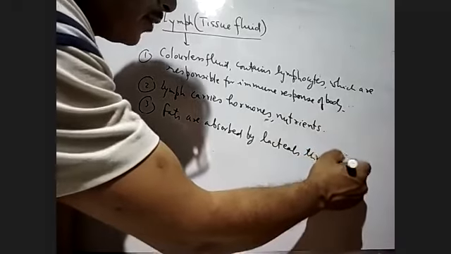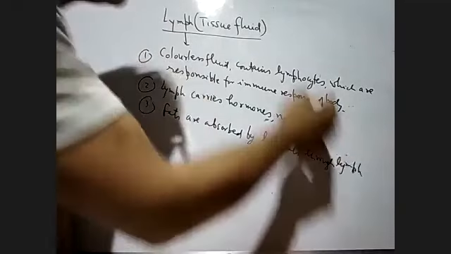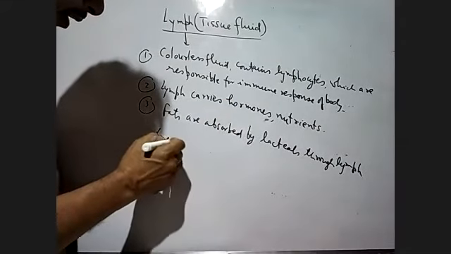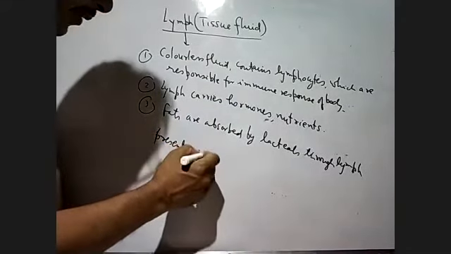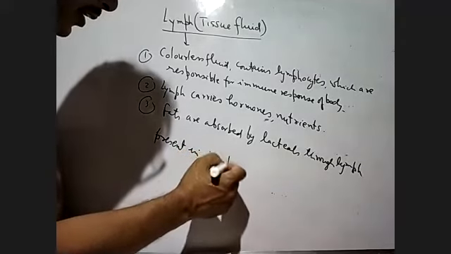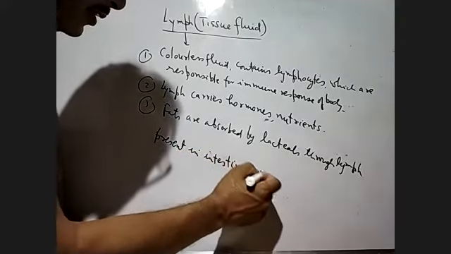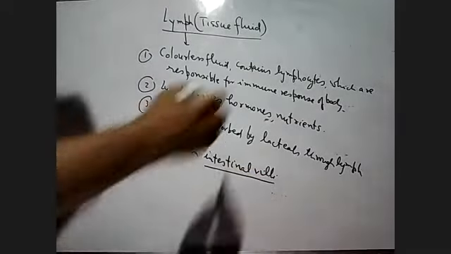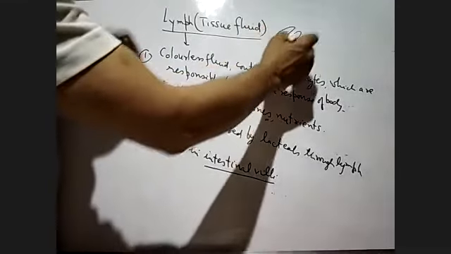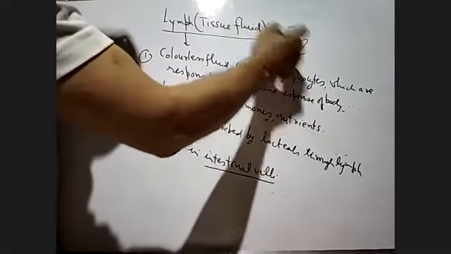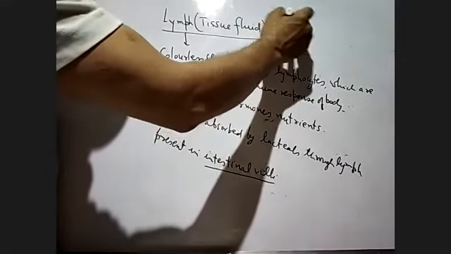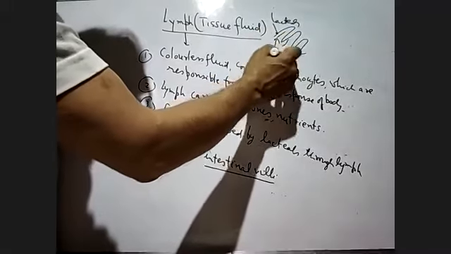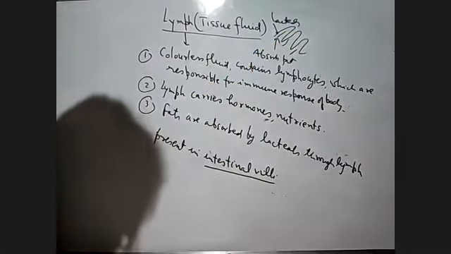Lacteals are present in intestinal villi. So the villi of the intestine have the lacteals, and these lacteals absorb the fat. This is about the lymphatic fluid.